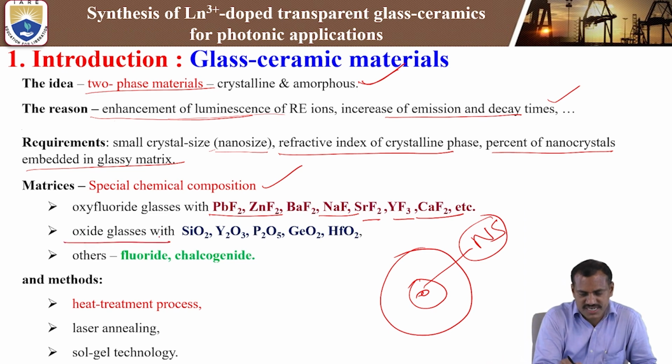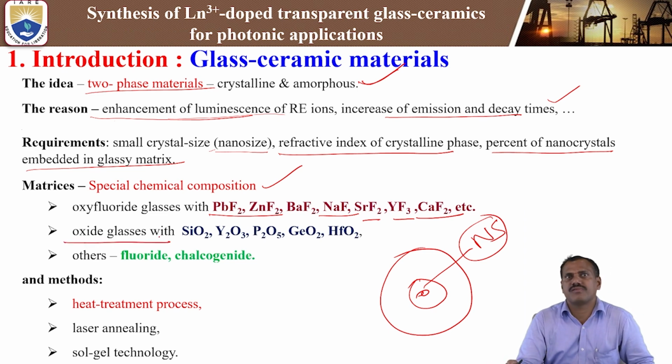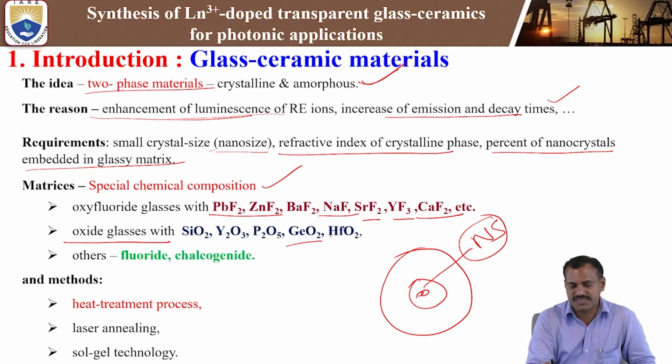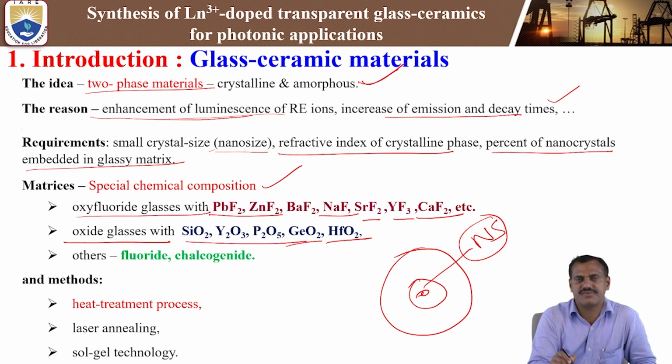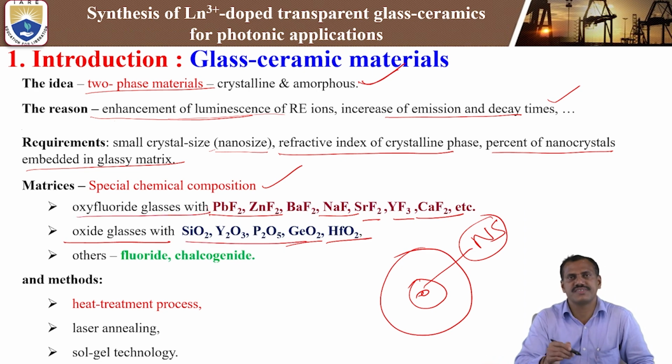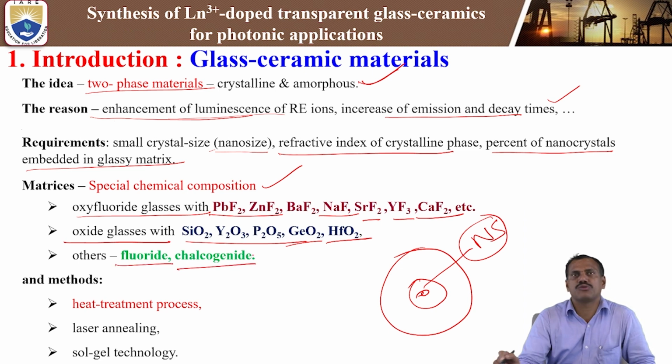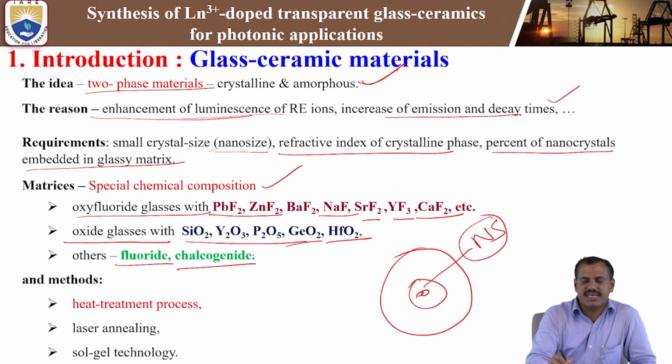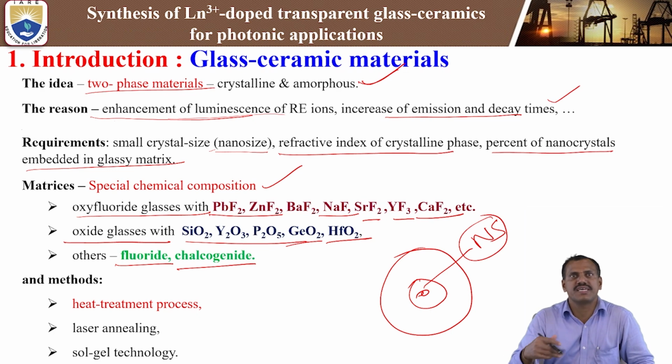Next, oxide based glasses. What kind of glasses? It means silicon dioxide, yttrium oxide, P2O5, germanium oxide, hafnium oxide. These are the oxide glasses. These are the oxyfluoride glasses: whenever doped with fluoride content, that is oxyfluoride glass. Others are fluoride and chalcogenide glasses. So these are the important materials to choose the chemical composition for the preparation, synthesis or fabrication of the glass ceramic materials.